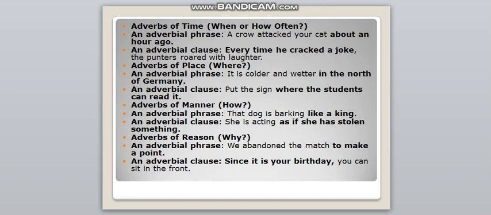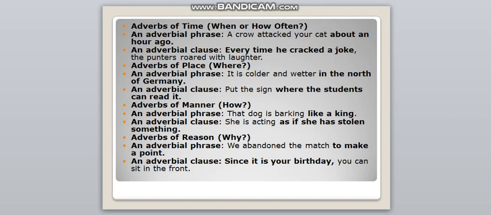Now, let us move on to a few types of adverb clauses and adverb phrases. Yes. Now, adverb of time. Adverbs of time talk about when or how often. An adverbial phrase, example, a crow attacked your cat about an hour ago. Now in this sentence, the highlighted phrase is about an hour ago. When we talk about the adverbial clause, every time he cracked a joke, the punters roared with laughter. The clause every time he cracked a joke is highlighted, children.